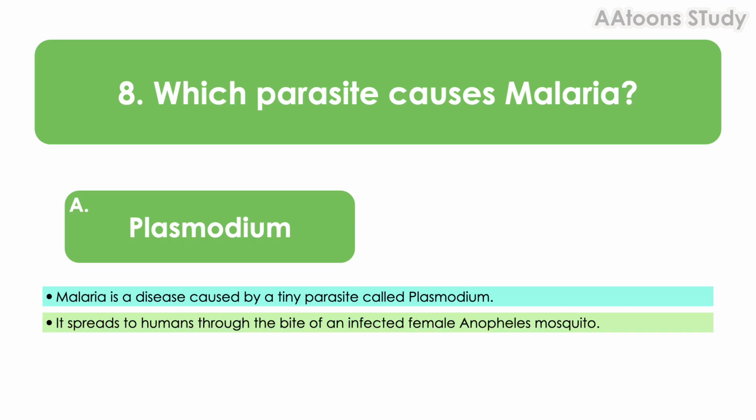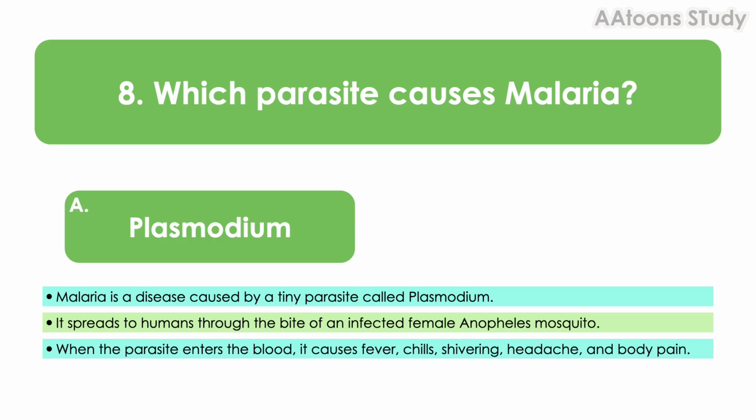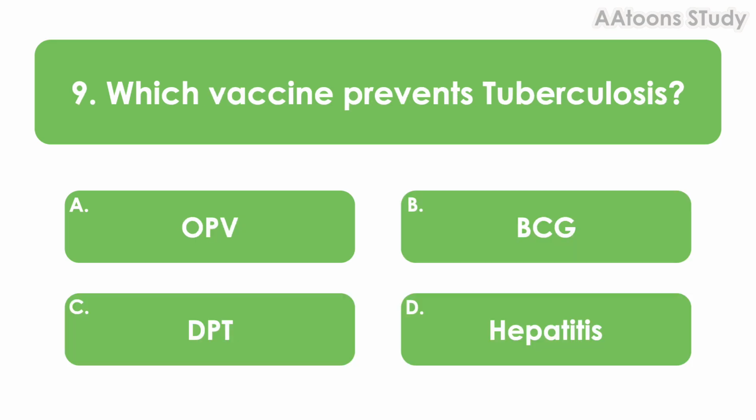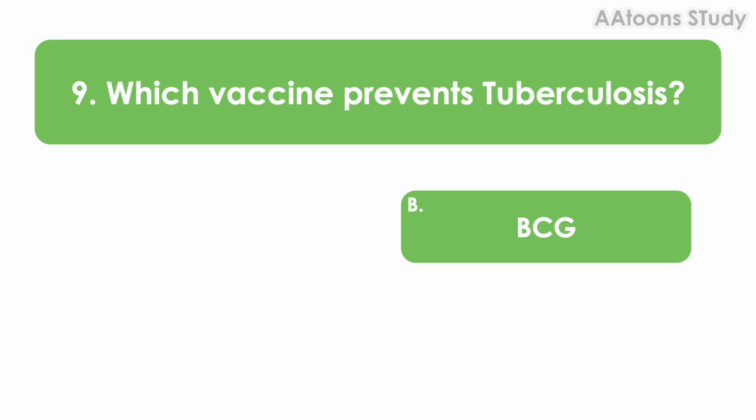It spreads to humans through the bite of an infected female Anopheles mosquito. When the parasite enters the blood, it causes fever, chills, shivering, headache, and body pain. Malaria can make a person very weak if not treated in time. Which vaccine prevents tuberculosis? BCG.